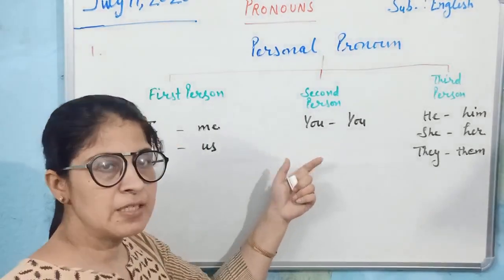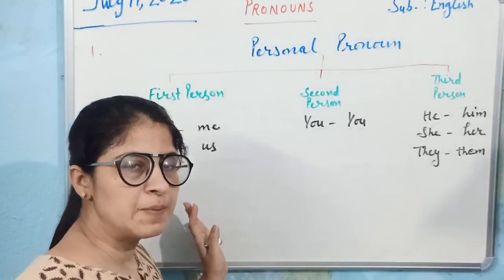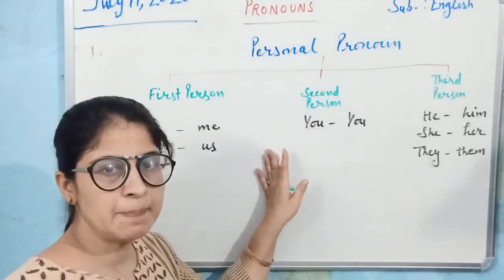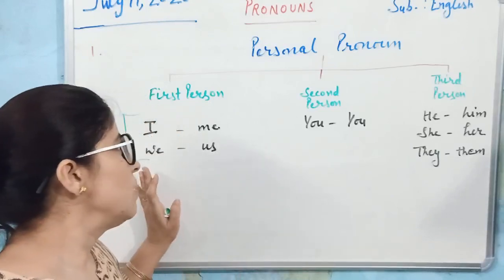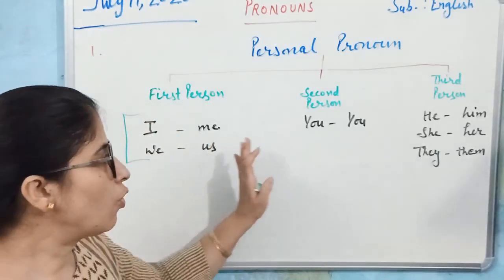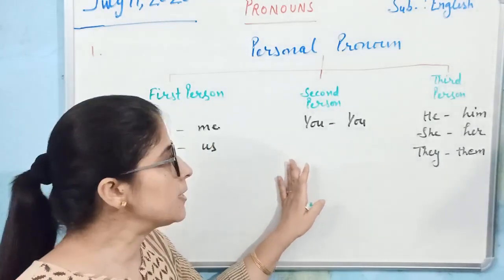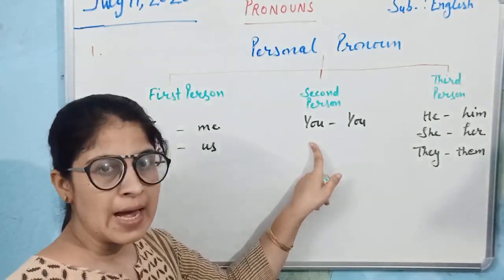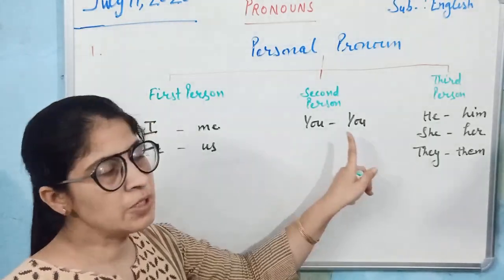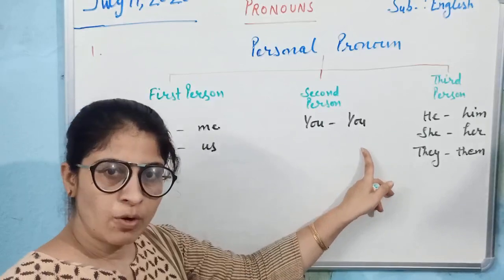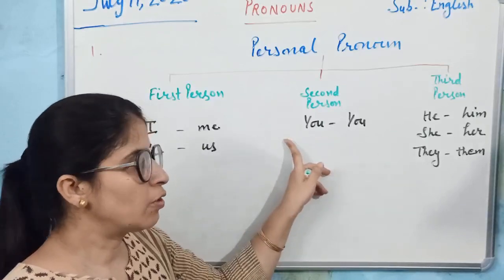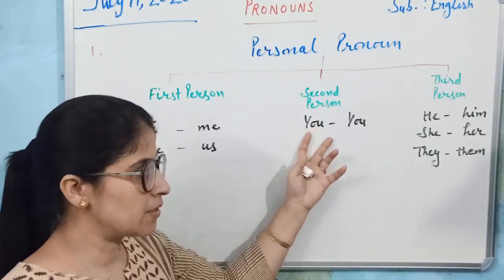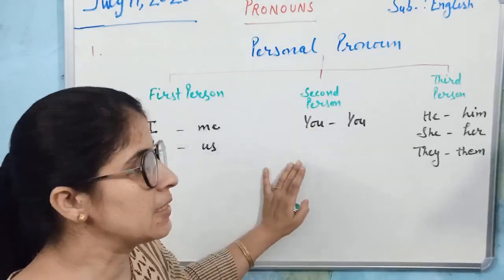Second person is the person to whom the first person is speaking, or we can say the listener in the sentence. For second person we make use of you. As subject we make use of you, and as object also we make use of you. For subject and object, both, we make use of you for second person. Second person means listener in the sentence.